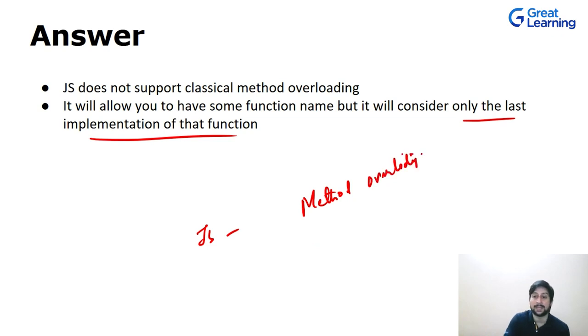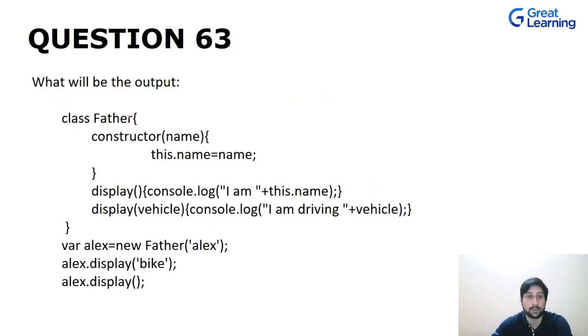Okay, that means let's talk about this method overloading function. So you have this question over here. As you can see over here, you have two functions in this. So you have a class which is named father, and in that you have one constructor and you're setting up the name, right? In this you have a display method which is console.log I am, and then you are trying to access this.name. So this is where your overloading comes into picture. That means you are having two methods, one without argument and one with arguments. So to act differently on different inputs. Now, depending on the input, that is the argument in this case, your output will change.